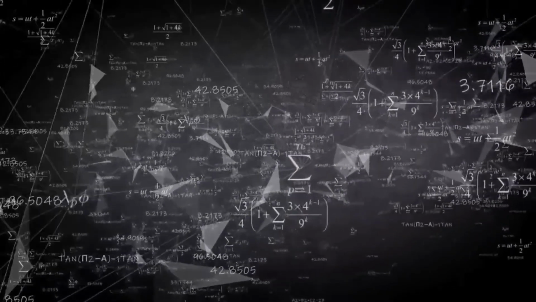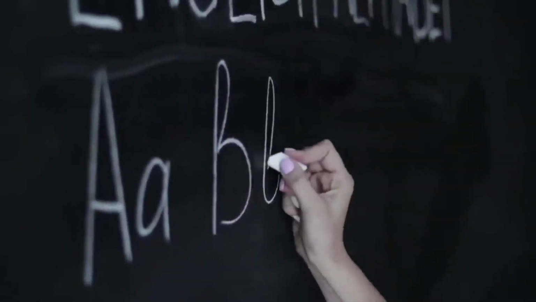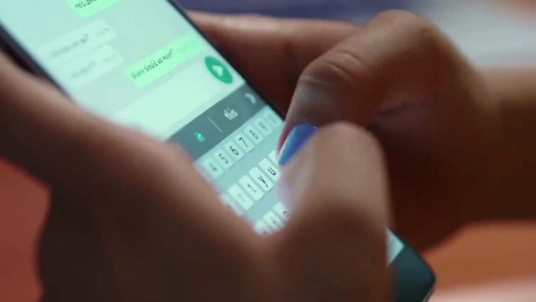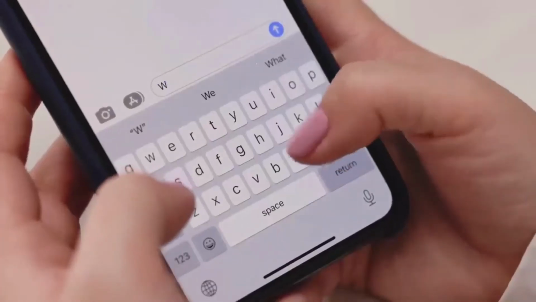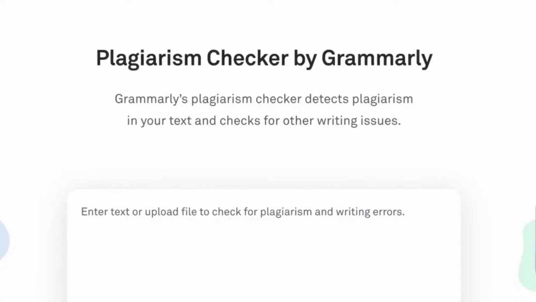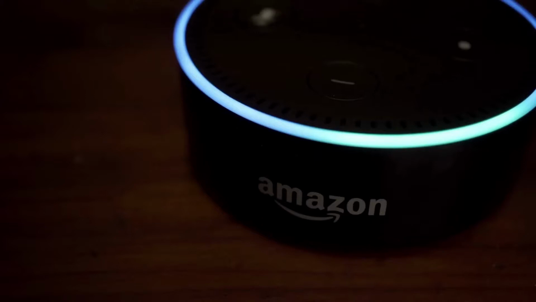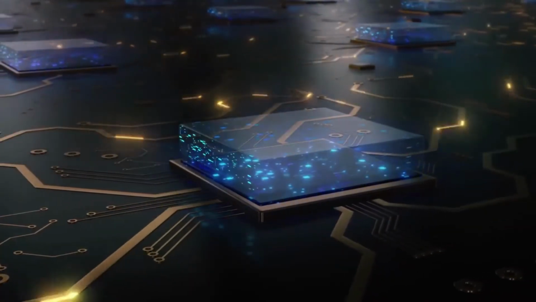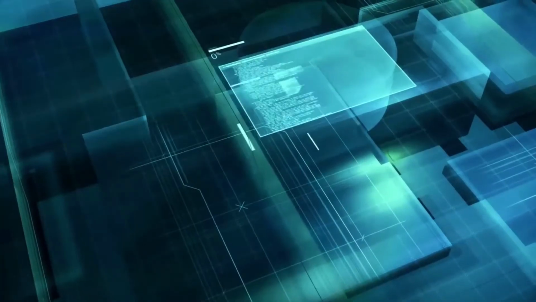Natural language processing is the cross-section of linguistics and computer science, and you're already confronted with NLP all the time. Autocorrect is NLP, and things like automatic plagiarism checks also make use of natural language processing. But what exactly is natural language processing? It's a subfield of artificial intelligence that focuses on enabling computers to understand, interpret, and generate human language. This is at the core of ChatGPT. It needs to be able to understand what you are saying and then generate a human-like response.